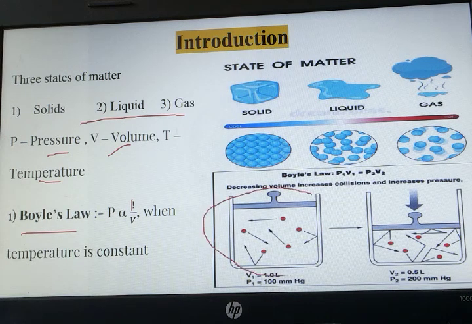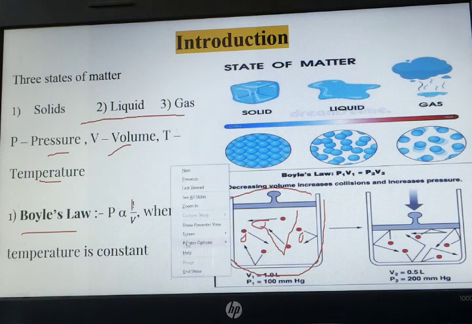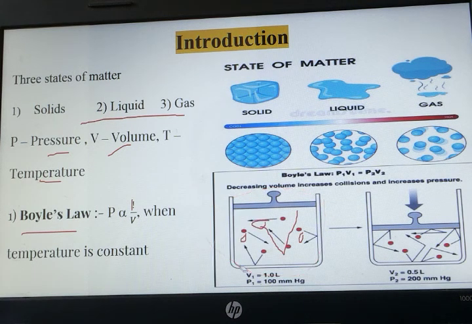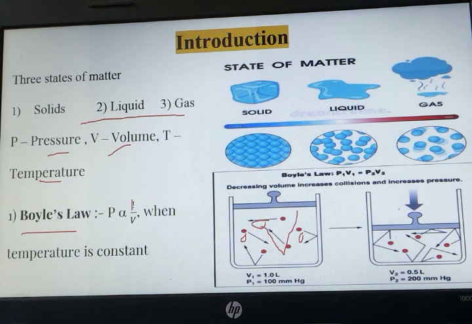You can see these two diagrams. Over here you can see more amount of volume is there. As more volume is there, the pressure exerted on the particles will be very less. You can see the value which has been written: pressure in this case is 100 mmHg, whereas volume is 1 liter. In this case the piston is moving inwards. As this piston is moving inwards, pressure is increasing. Pressure previously was 100 mm, now the pressure is 200 mm. Volume is 0.5 liter. You can see as pressure is increasing, volume is decreasing, and vice versa.